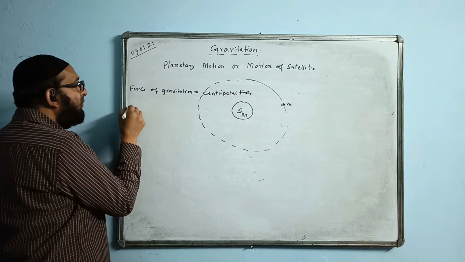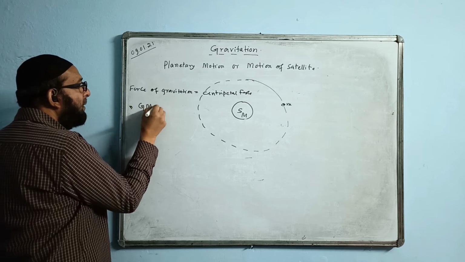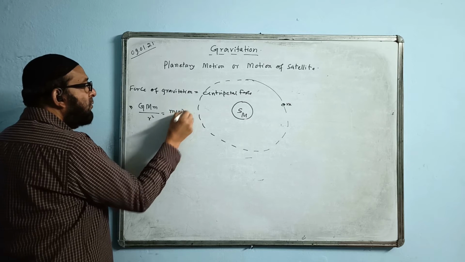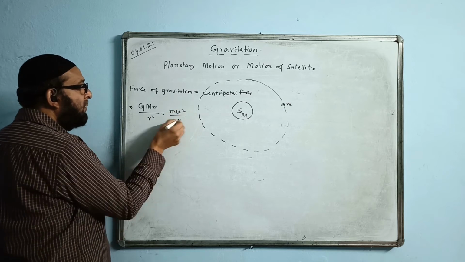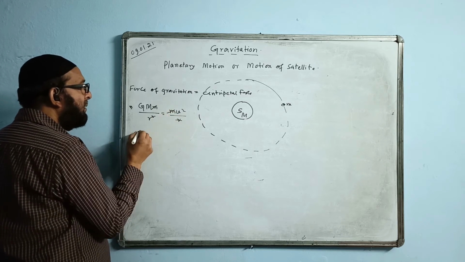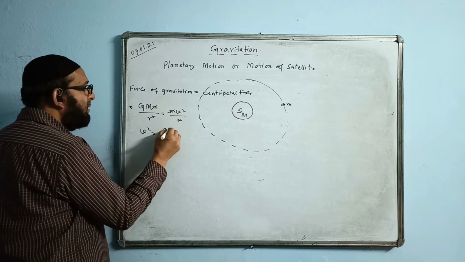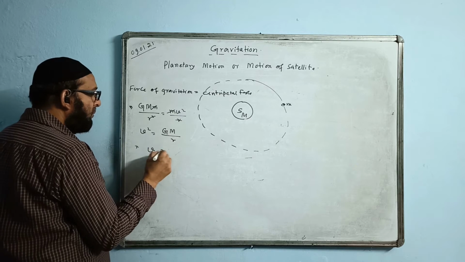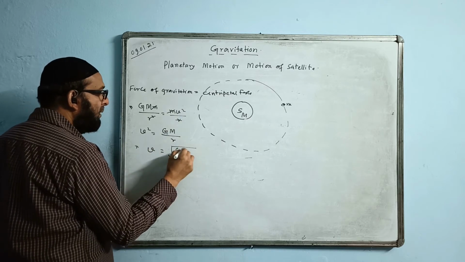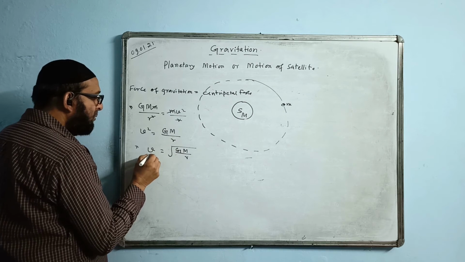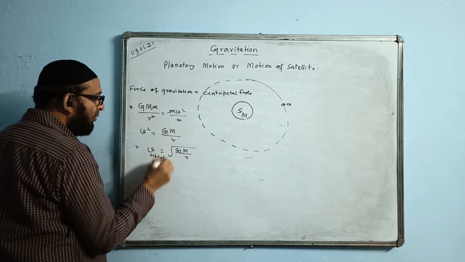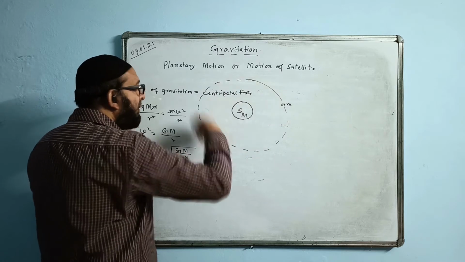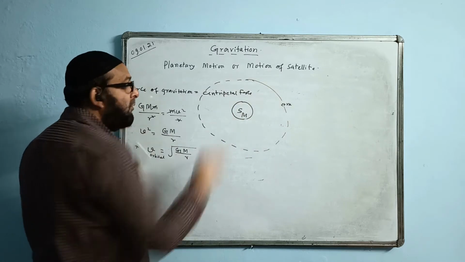The force of gravitation formula is G M m by r square. The centripetal force formula is m v square by r. M and m cancel. V square will be G M by r, small r. Therefore, the value of v will be root of G M by r. This v is called orbital velocity, because this is the velocity of the planet in this orbit. With this velocity, the planet will be revolving around.